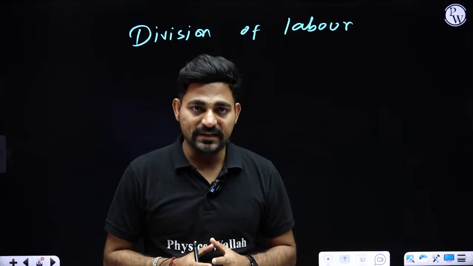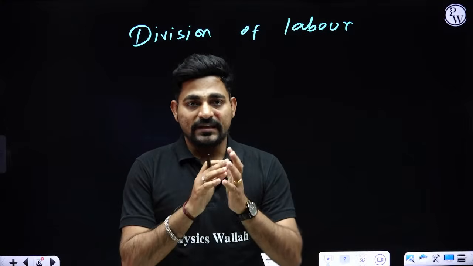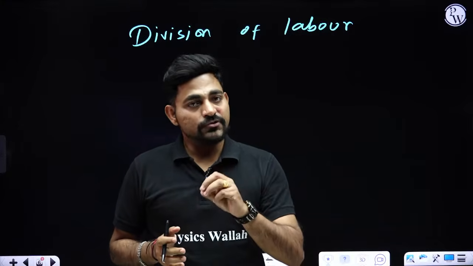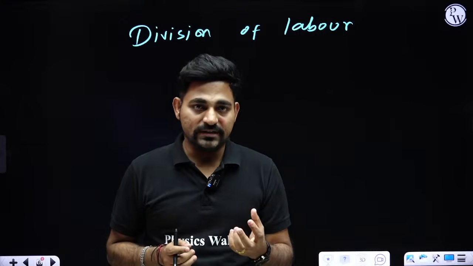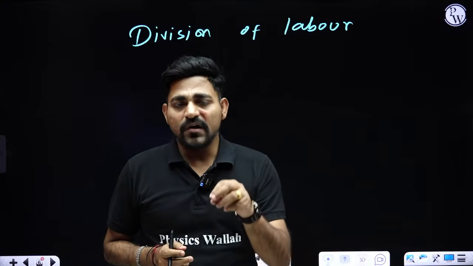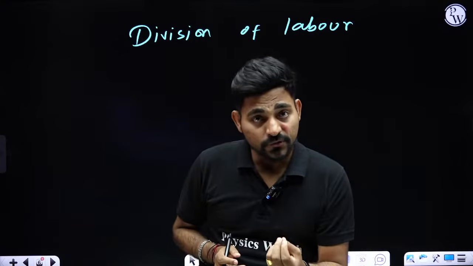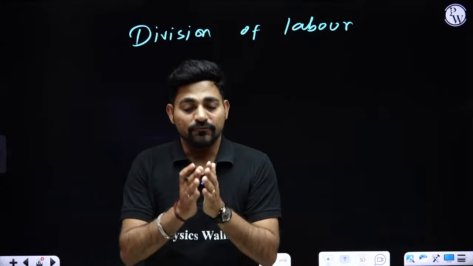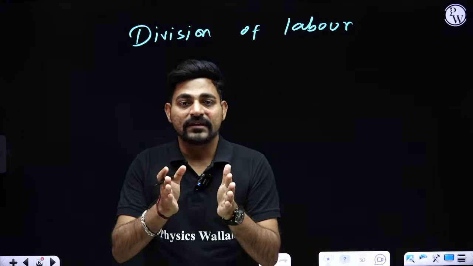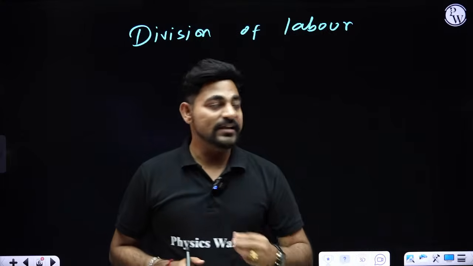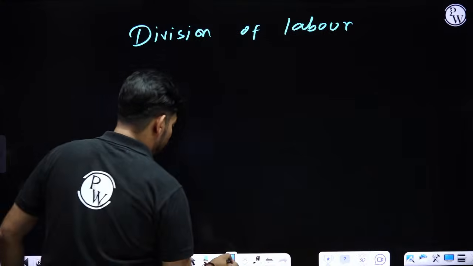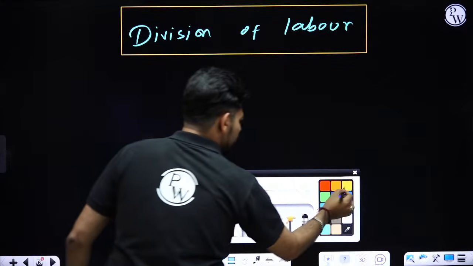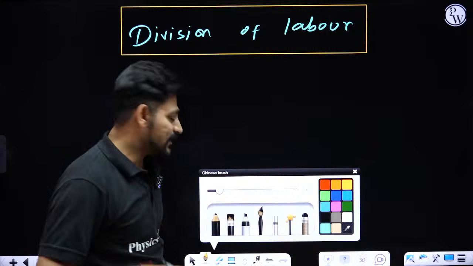Division of labor means, now inside our body we will be finding different kinds of organ systems. Now those organ systems are made up of different kinds of organs. Those organs are made up of different types of tissue. Those tissue are made up of different types of cells. Okay, now what divides them? It's their function. So that is called the division of labor, that will form the nave of the tissue system.